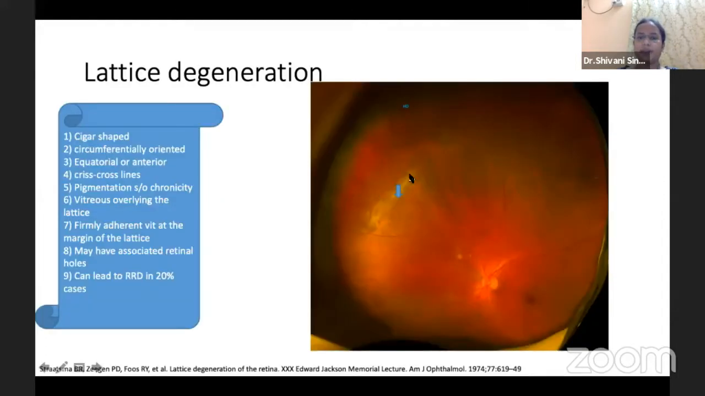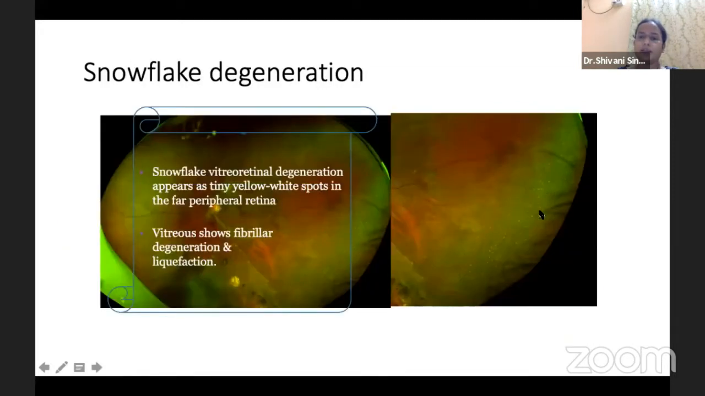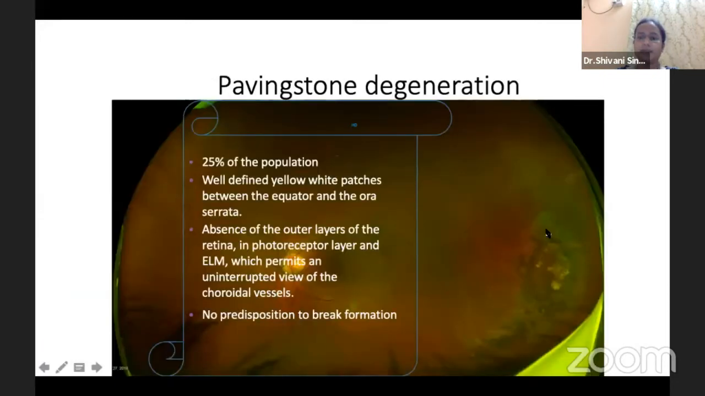Here we see a lattice degeneration in the superonasal quadrant of the left eye, while in the periphery we see a snail track degeneration with a hole there. These are all yellow-white spots seen in the periphery of the left eye. This is an example of an atrophic retinal hole seen in the inferior periphery. These are yellow-white patches which we see between the equator and the mid-periphery.